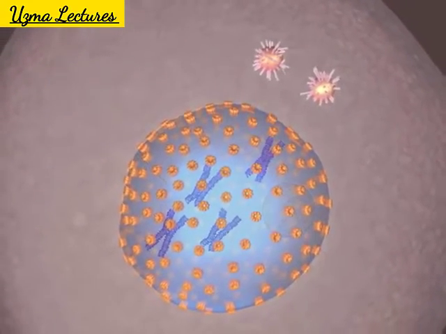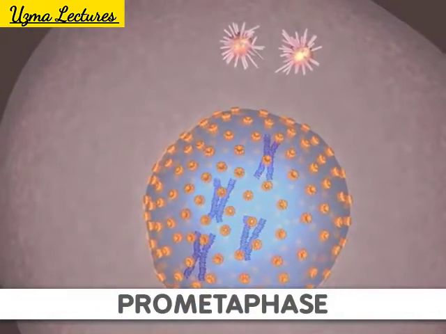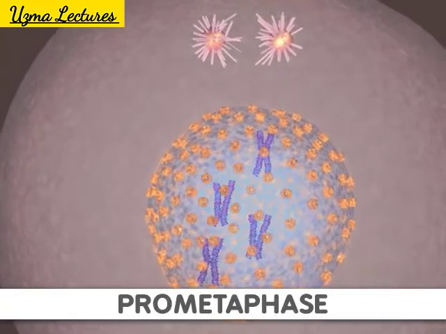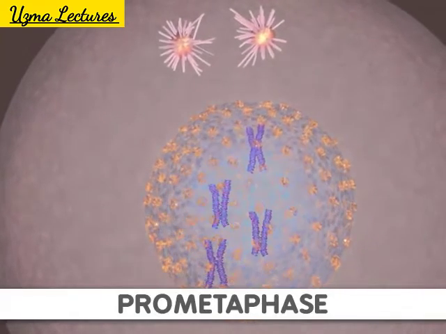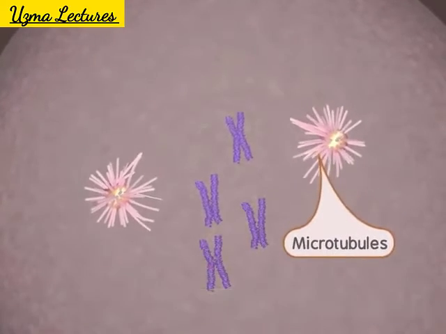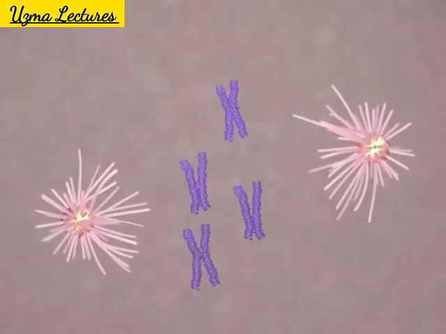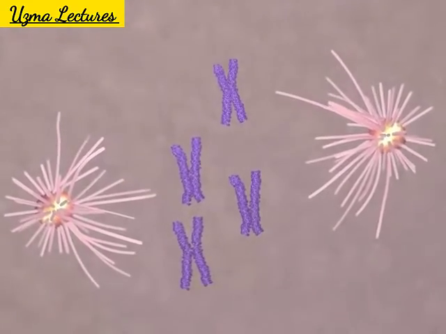The next stage, prometaphase, begins when the nuclear membrane is broken down. At the same time, the microtubule strands, or spindle fibers, are growing from the centrosome. These strands attach to a protein structure called the kinetochore. One kinetochore is attached to the centromere of each sister chromatid.